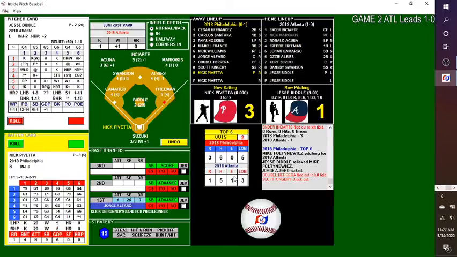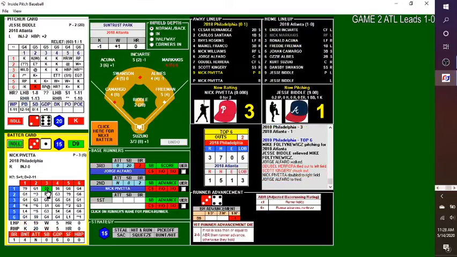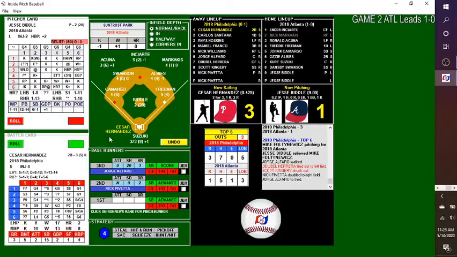Nick Pivetta with 2 down. They have the lead, so they like what he's doing on the mound, so they're going to let him hit. And he doesn't strike out, so Biddle couldn't get him. 3-1. Fly ball into right field. It's past Markakis. Unbelievable. This is going to be extra bases for Pivetta, and he's in there with a double. Off of the wall, it rolls past Markakis, and he can't get to it.